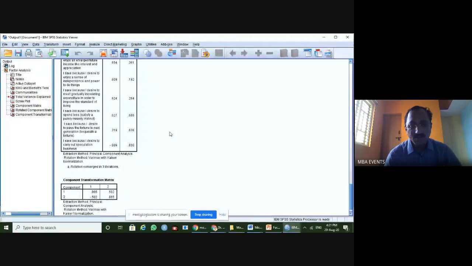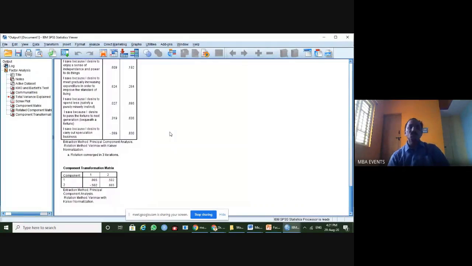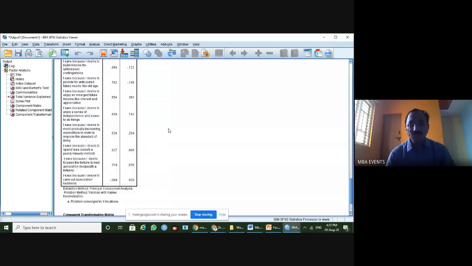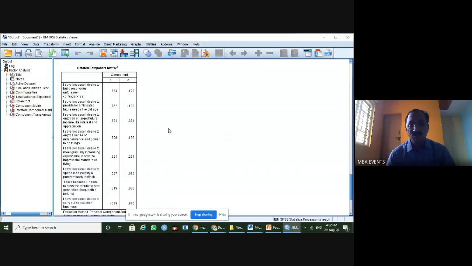Now the next job is the researcher's job. The statistical part is over. The component transformation matrix just helps to assess how much comes from each component. The rotated component matrix helps us identify 2 groups, and now the researcher's job is giving a new name based on the objective or idea, because the factor name represents the views grouped here.